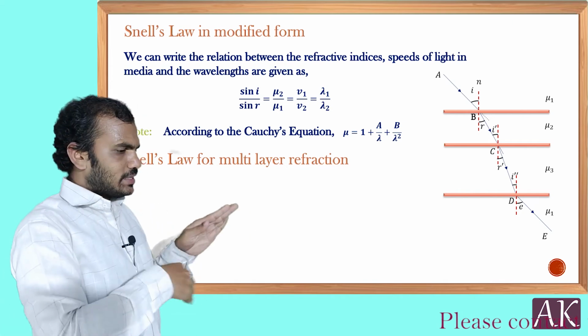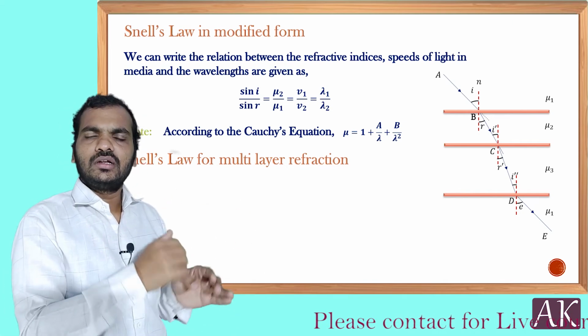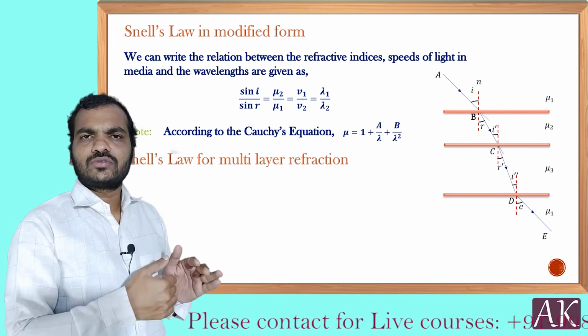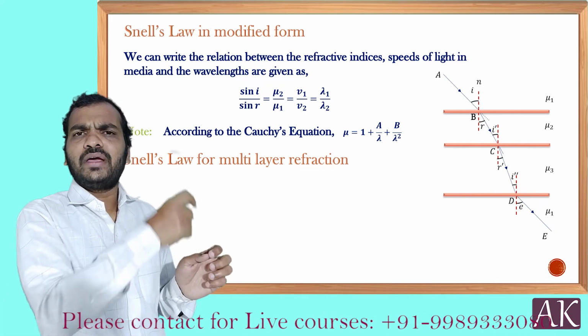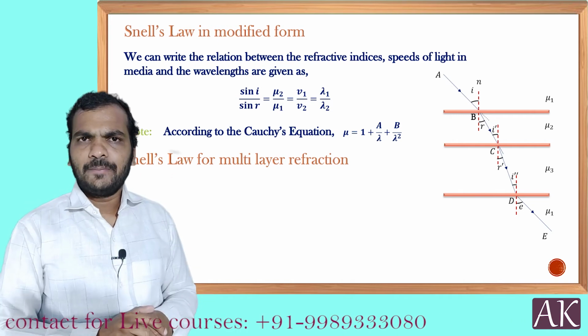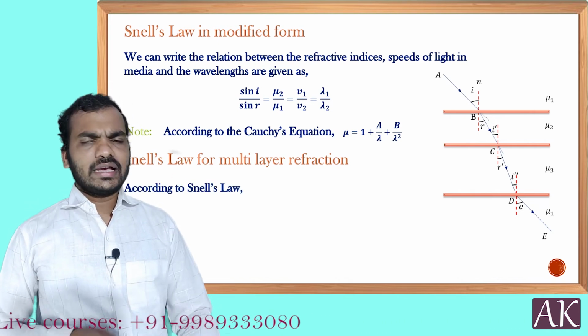Obviously, if the second medium is denser than the first one, then the ray bends towards the normal. If the second is rarer than the first one, then it bends away from the normal. So it applies for each pair of materials at each interface. That is what you have to keep in mind, and by keeping that in mind, according to Snell's